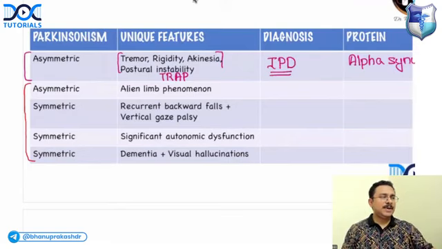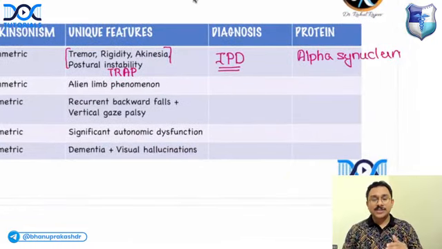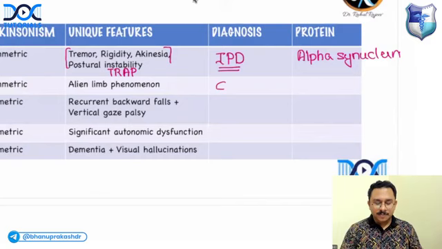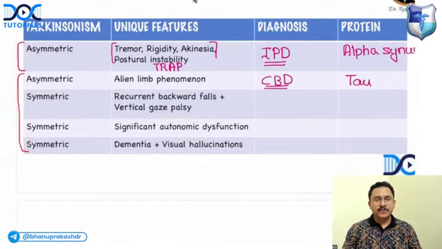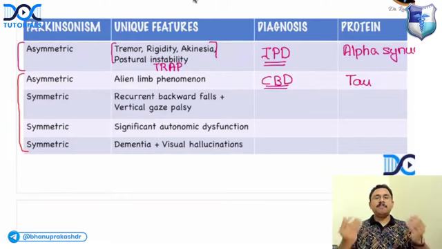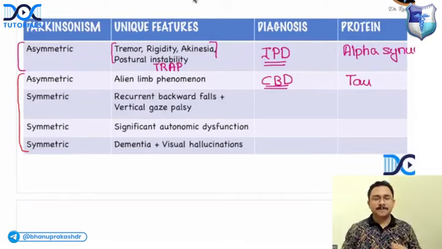Which condition presents with asymmetric Parkinsonism, especially when it has a unique feature that is alien limb phenomenon? Please think of CBD, that is corticobasal degeneration. What is the abnormal protein? Answer, tau protein. If there is symmetric Parkinsonism and the patient is having recurrent backward falls and vertical gaze palsy, this is the unique feature of PSP, that is progressive supranuclear palsy.